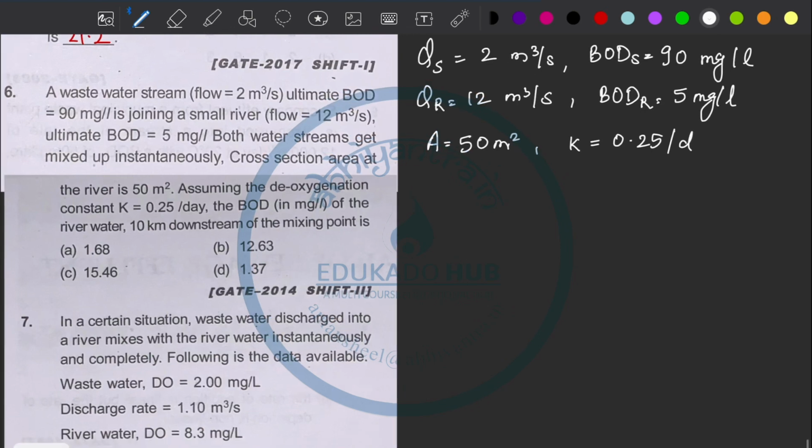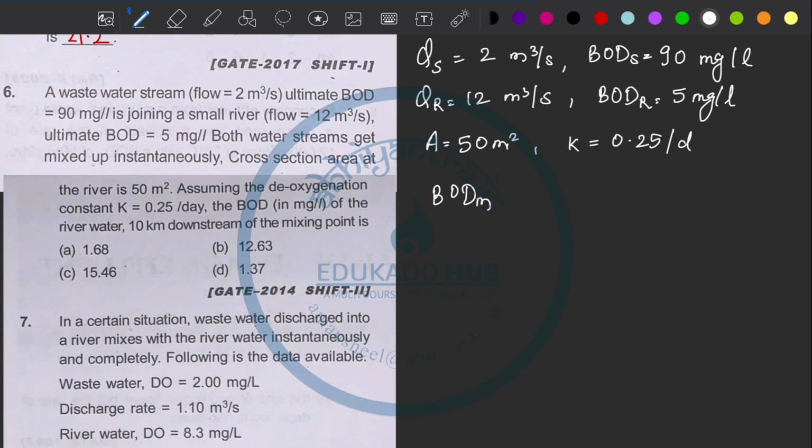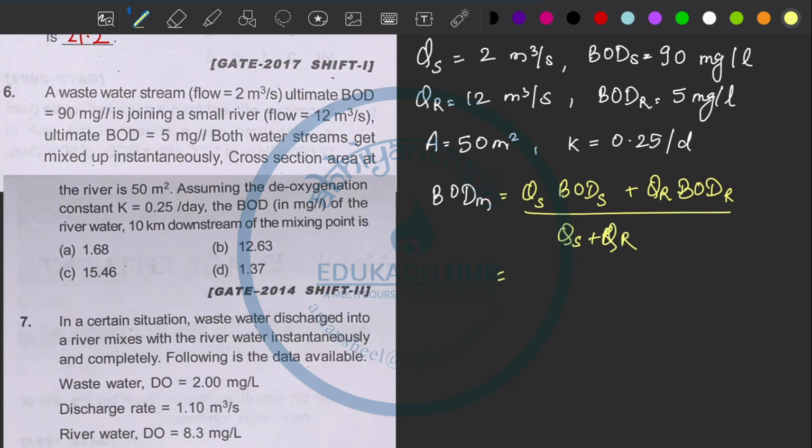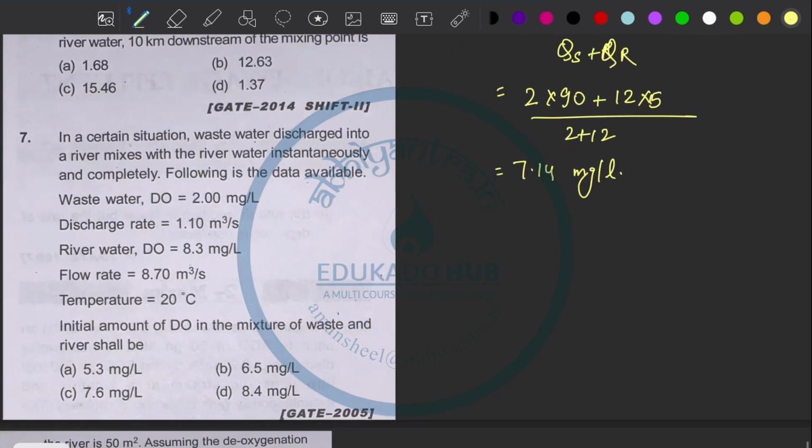Now can I know the BOD of mix? Yes, that will be QS BOD at S plus QR BOD at R divided by QS plus QR. So QS is 2, BOD is 90, plus QR is 12, BOD is 5, divided by 2 plus 12. So the value comes out to be BOD of mix is 7.14 milligram per liter. Now we have BOD of the mix.